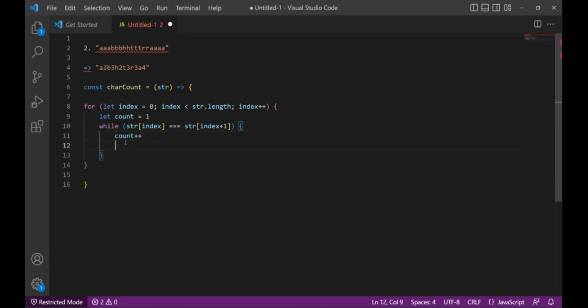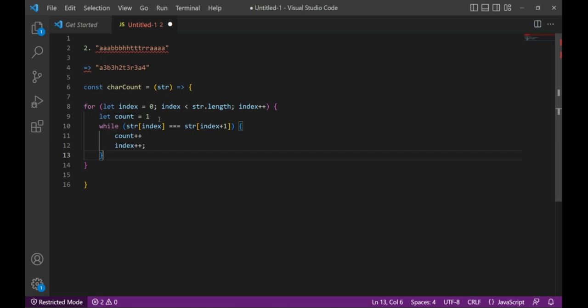After that, the index should be raised. Now you need to understand the index we will be raising. This index is nothing but the index of the for loop. So whatever the index will raise, we will be skipping that count since we are already iterating through these occurrences. Since index got raised, now once this while loop goes through all the occurrences, we need to store it somewhere.